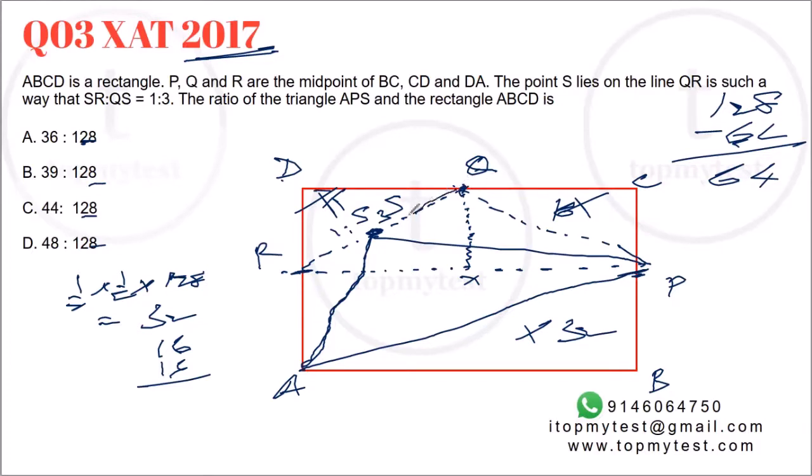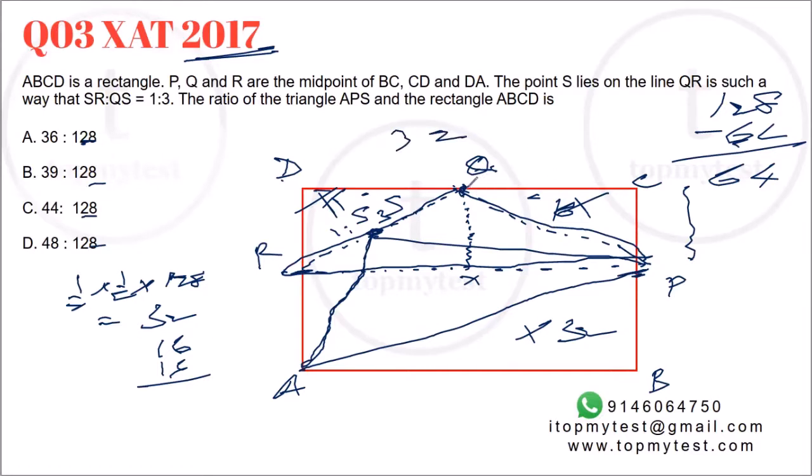If you take this triangle, QPR, triangle QPR, what will be the area? Out of half of the rectangle, two half of halves are gone. Half of half or half are gone. So these two add up to 32. So from 64, 32 is gone. So balance portion is 32 again. So area of triangle QRP is 32.